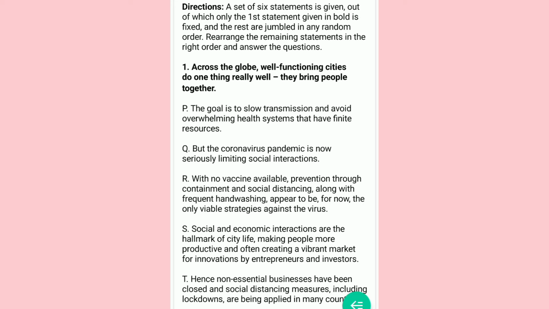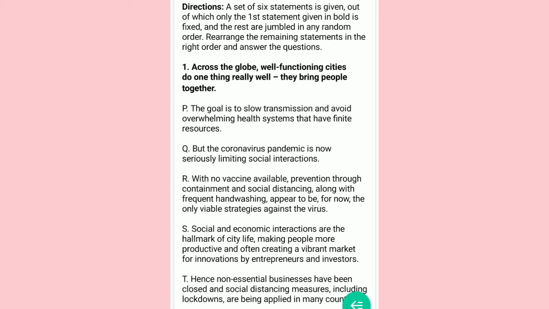S. Social and economic interactions are the hallmark of city life, making people more productive and often creating a vibrant market for innovations by entrepreneurs and investors. T. Hence, non-essential businesses have been closed and social distancing measures, including lockdowns, are being applied in many countries.